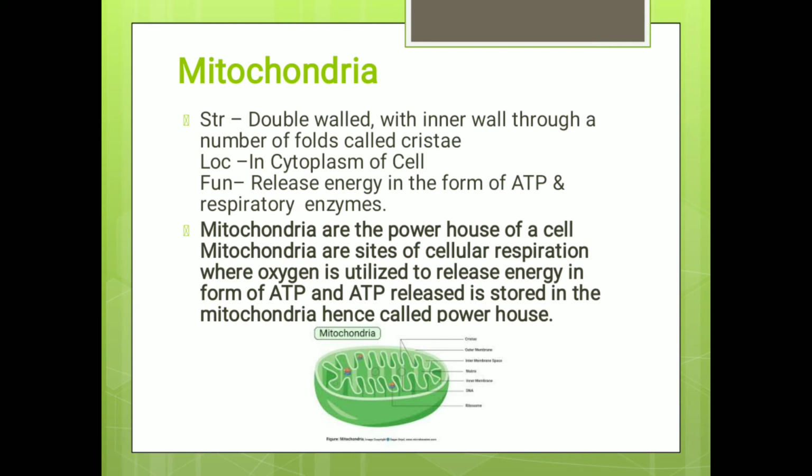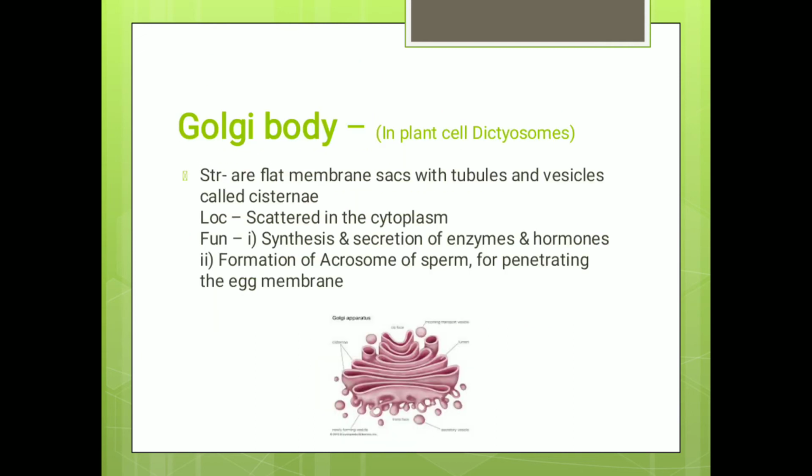That is the energy. Golgi body or Golgi apparatus. By structure, they are flat membrane sacs with tubules and vesicles called the cisternae. What are they called? Cisternae. The location is scattered in the cytoplasm. They perform synthesis and secretion of enzymes and hormones. The acrosome of the sperm, which helps in penetrating the egg membrane, is formed by the Golgi apparatus.